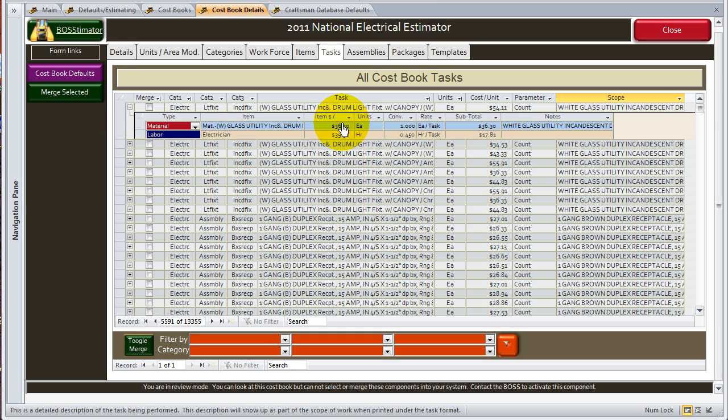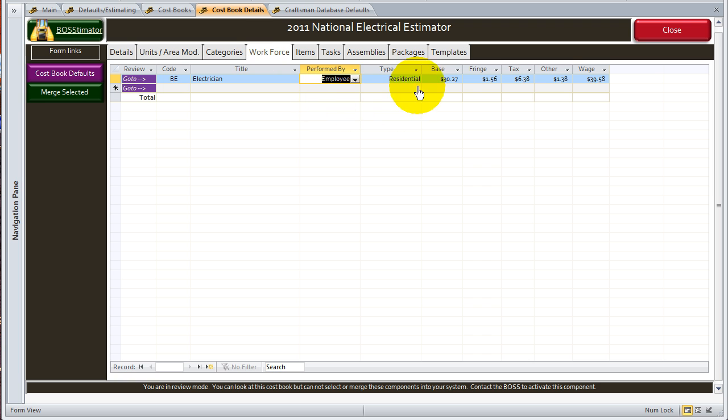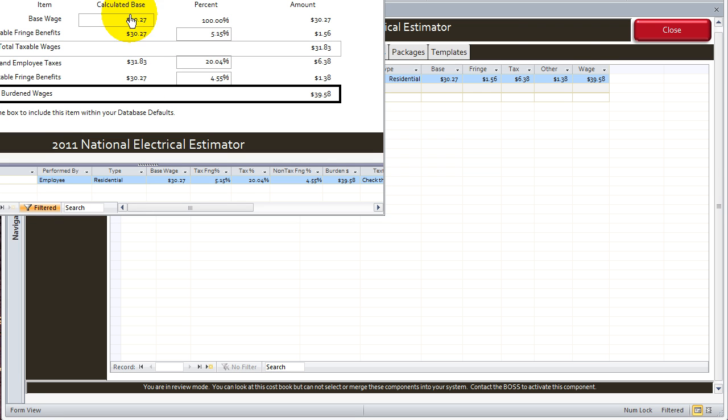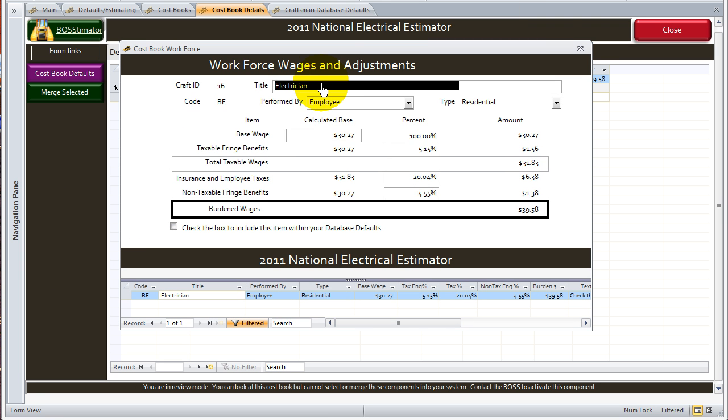Notice that the material is $36.30, and the electrician is $39.58. If you went to the workforce, you can come in here and adjust that electrician to whatever you want, and it's easy to do. We went over this in other tutorials, but you can just click on the go to, and then you can come in here and adjust the labor rate, the base rate, the fringe benefit percentages, and it goes up and down.